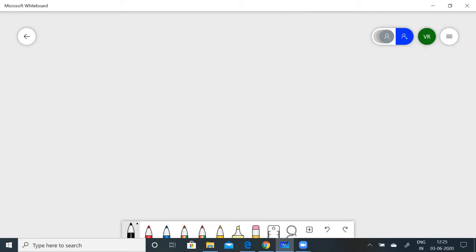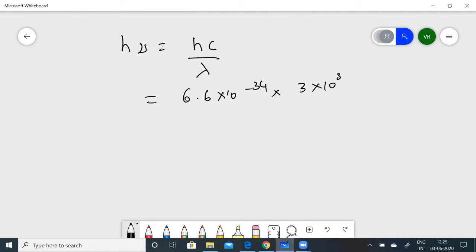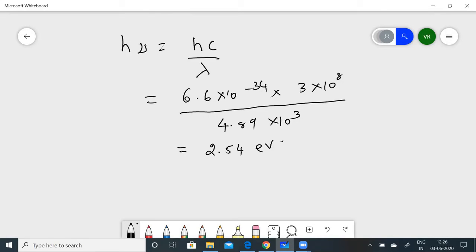Now, the energy of the emitted photon is given by h nu is equal to hc by lambda, where nu is nothing but c by lambda. So I'll put it as hc by lambda. When I substitute the value, I'll get 6.6 into 10 to the power of minus 34 into 3 into 10 to the power of 8 divided by lambda, which was given as 4.89 into 10 to the power of 3. So when I substitute this, I'm getting 2.54 electron volts.